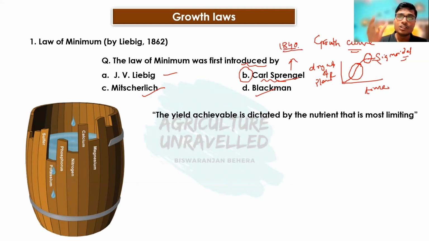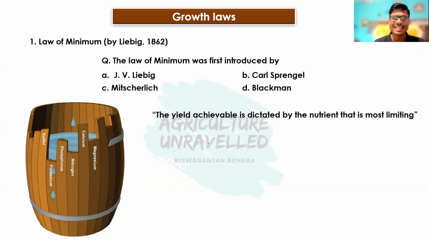But later, the law of minimum was popularized by Liebig. That's why we know it as Liebig's law of minimum, but the actual concept was given by Karl Sprengel. So remember this question: whenever the option Karl Sprengel is there, select Karl Sprengel, and when that option is not there, then select Liebig. Coming to Liebig's law of minimum, it says that the yield achievable is dictated by the nutrient that is the most limiting.